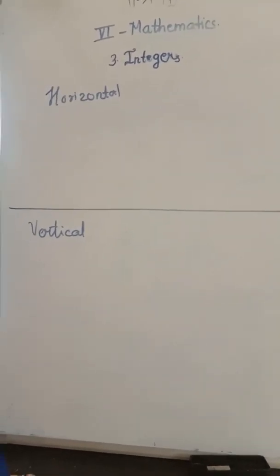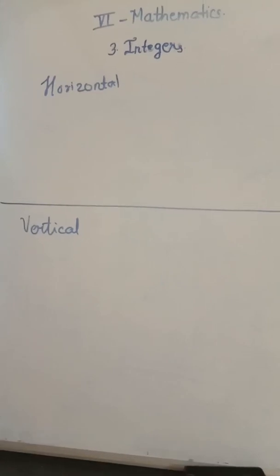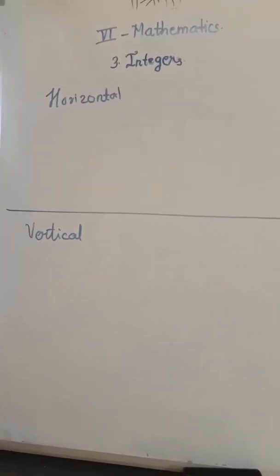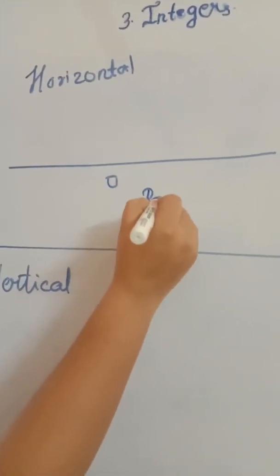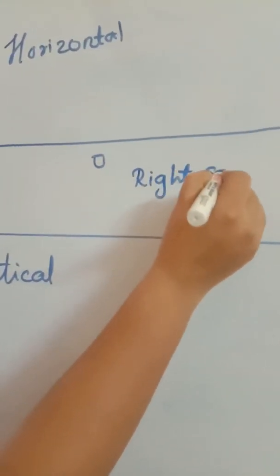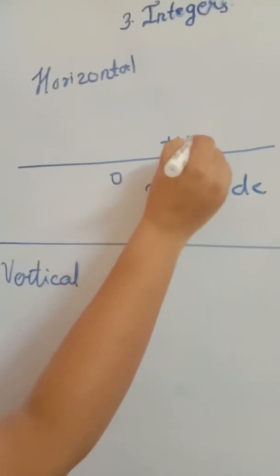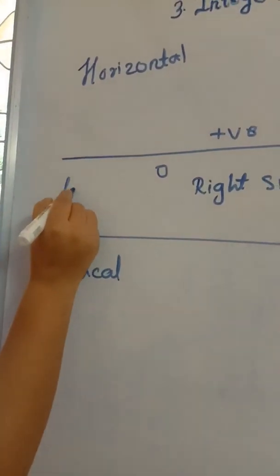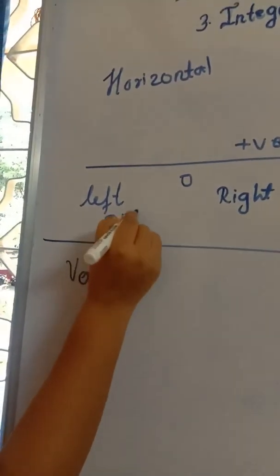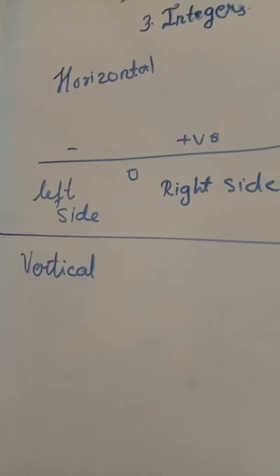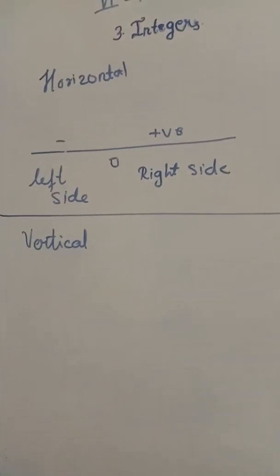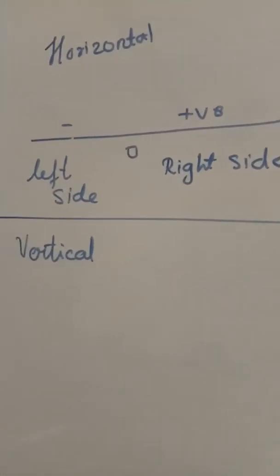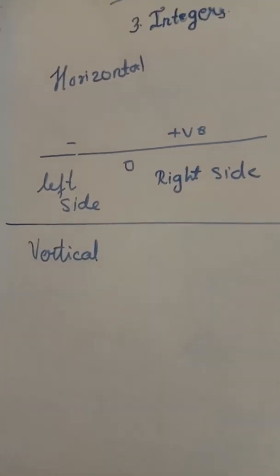So now we will see how to represent integers in horizontal and vertical methods. Now horizontal means sleeping way. So in this you have to write 0 at the center, positive numbers on the right hand side and negative numbers on the left hand side. So can you give me some example? That is, the example is a number line. Okay, I will show you it afterwards. Now we will see the vertical way.